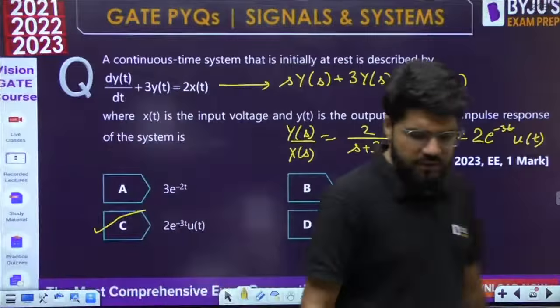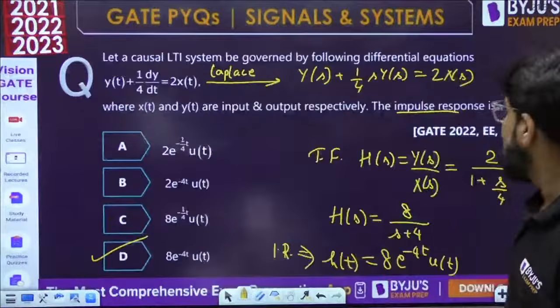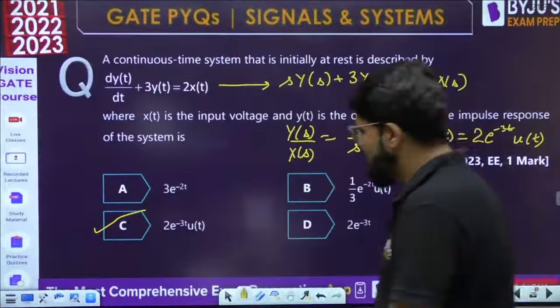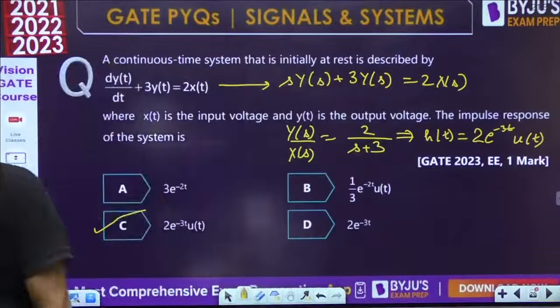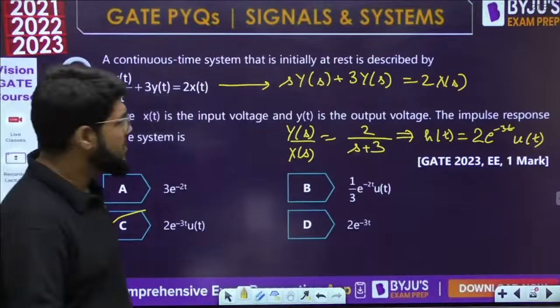So these two were very simple. 2022 also, that was 2 marks. This time it is 1 mark. But very similar. The intent is very, very similar. Just the numbers are changed.